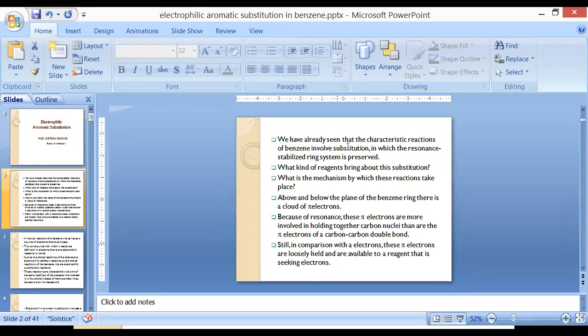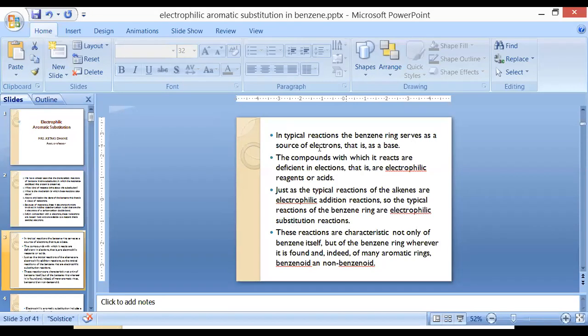So in a typical reaction, the benzene ring serves as a source of electrons. We know benzene has a pi cloud of electrons. These pi clouds of electrons are continuously rotating, so they form a donut shape of structure.